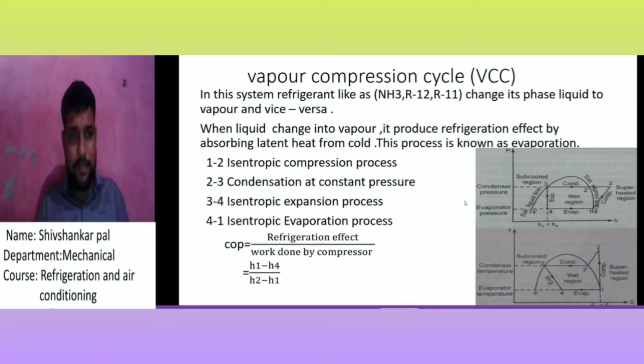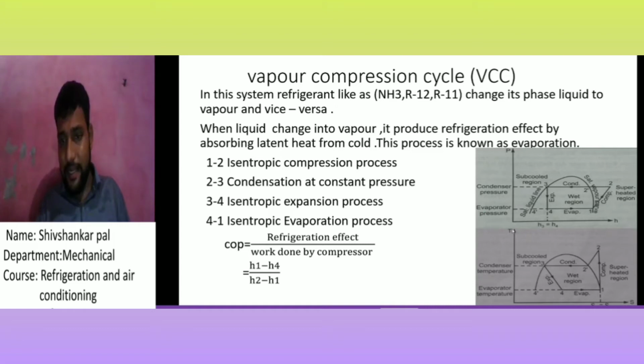After compression, 2 to 3 is condensation at constant pressure. Condensation will decrease the temperature. You see that is our pressure line, and here P2 is equal to P3. That is the constant pressure line. From 2 to 3, our condensation is done at a constant pressure.